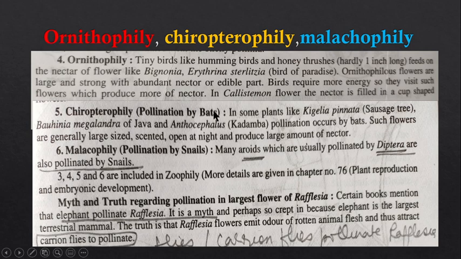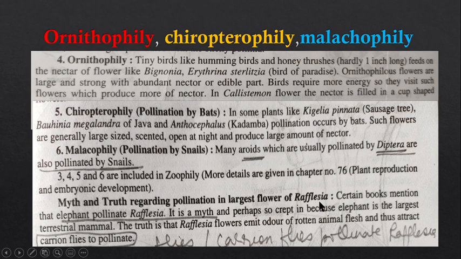Chiropterophily, it is pollination by the bats. So, in case of bats, कदम के प्लांट में, जिसको एंथोसिफिलस कहते हैं, पॉलिनेशन किसके द्वारा होगा? बैट्स के द्वारा होगा। It is known as the chiropterophily. When the pollination takes place with the help of snails, it is known as the malacophily. So there is one more term written over here.